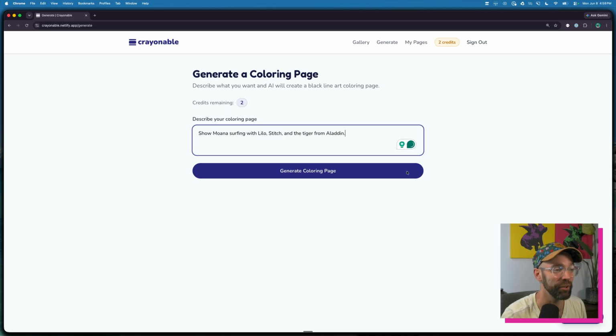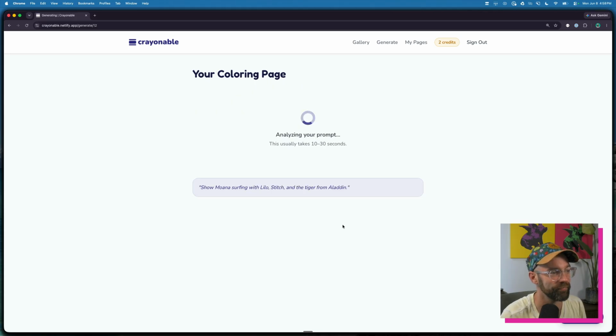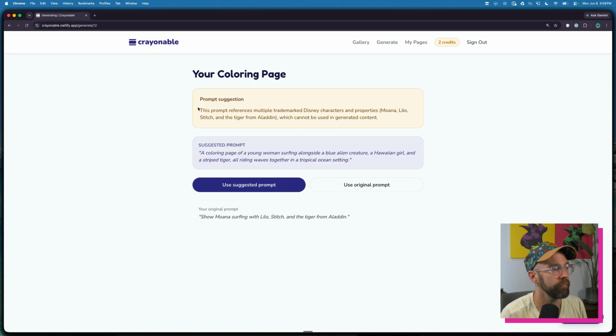I don't know. Clearly things we shouldn't be allowed to do, right? Okay, and then a moment later, it says the prompt referenced multiple trademark Disney characters and properties, which cannot be used to generate content. So it's going to say instead, a coloring page of a young woman surfing alongside a blue alien creature, a Hawaiian girl, and a striped tiger, all riding waves together in a tropical ocean setting.